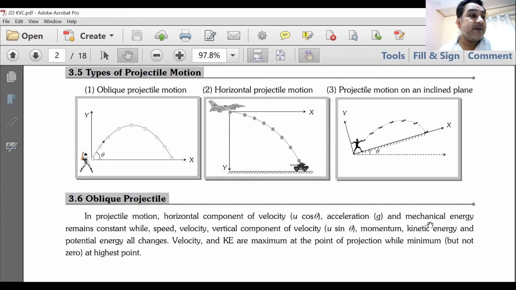Time to think about it. I will ask the office people to put in the study material. Do you have the study material for this one in your app? The study material for motion in 2 dimensions? I will check it out and ask them to put it on your app. So we'll meet in the next class and we'll be discussing the equations of projectile motion.